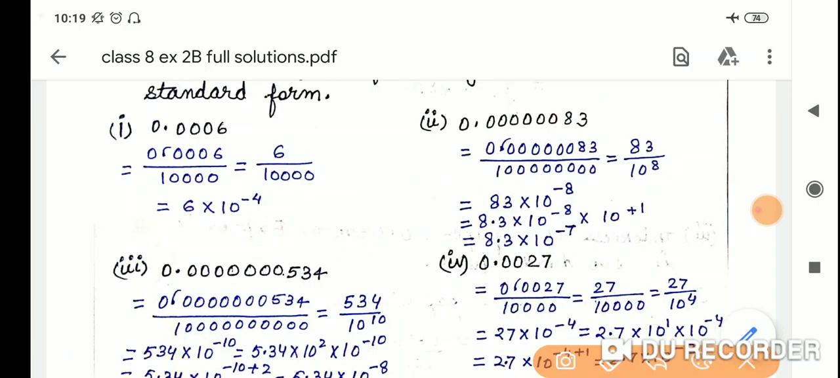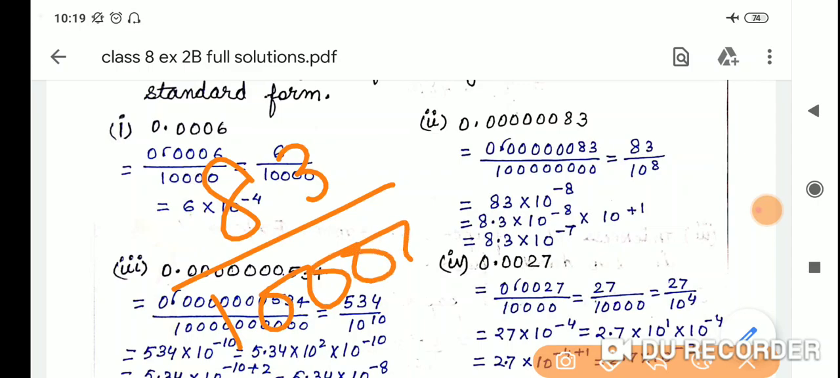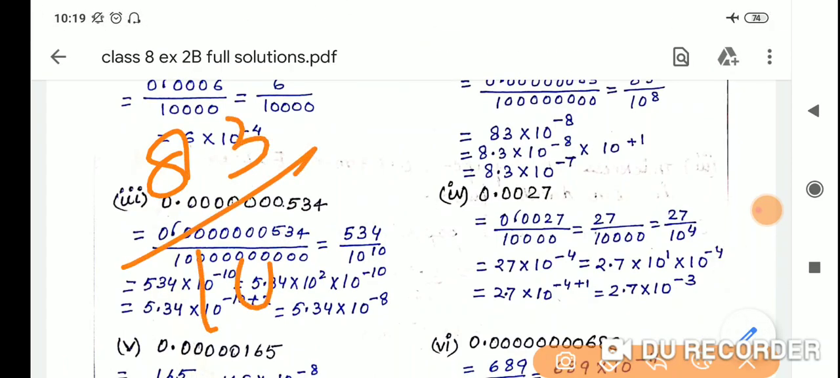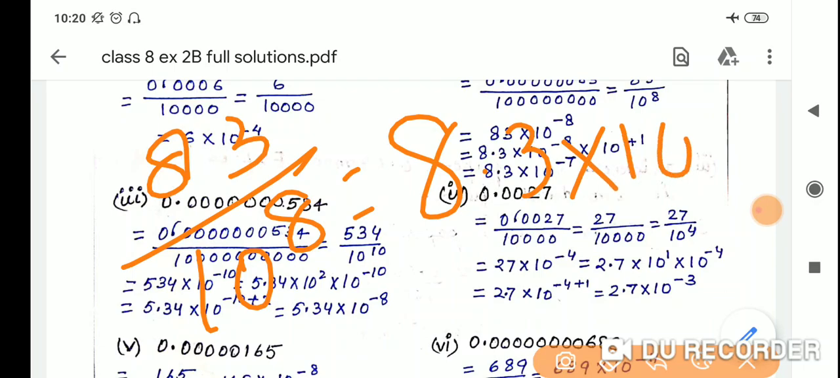1 2 3 4 5 6, 83. Okay, so 83 by 1 2 3 4 5 6 7 8. 1 2 3 4 5 6 7 8. Clear? And we can write like this also, 83 by 10 raised to the power 8 is equals to 8.3. Now we need to understand that m is always in decimal form. So 8.3 into 10 raised to the power 1. Clear? By 10 raised to the power 8.